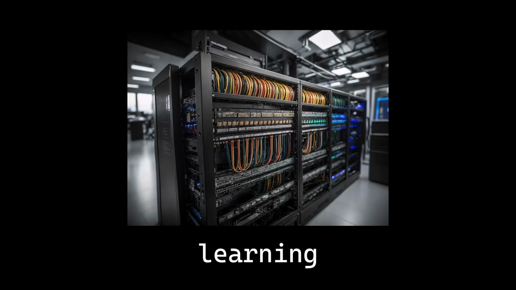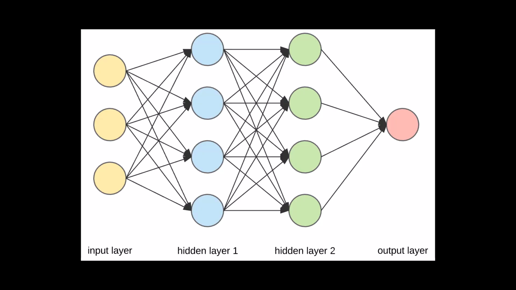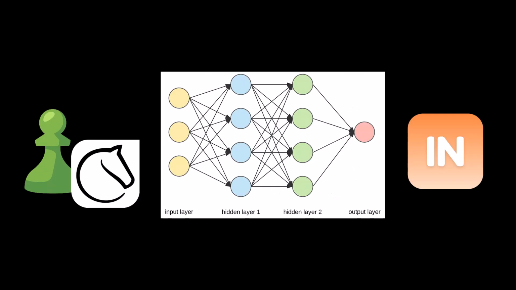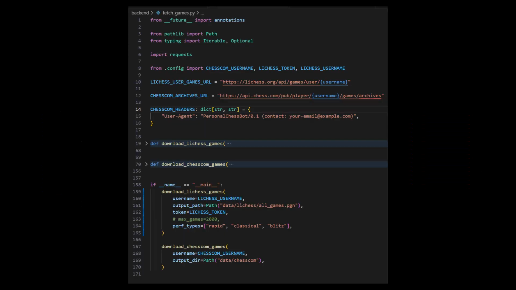It would be pretty simple. I had been learning about ML and AI in general, so I could just train a neural network on all of my 4,500 games or so, and it should just end up playing like me. So I did the only sensible and logical thing anybody would do in my position, which was to build this entire thing from scratch. So first I created a fetchgames.py file that would download all my Lichess and chess.com games. Later we dealt with only the chess.com games since it was easier that way.